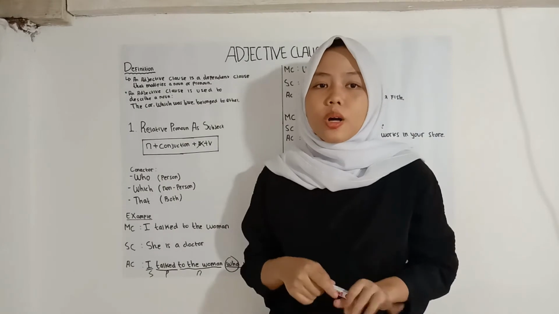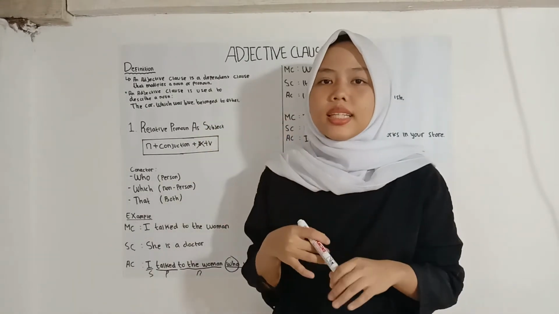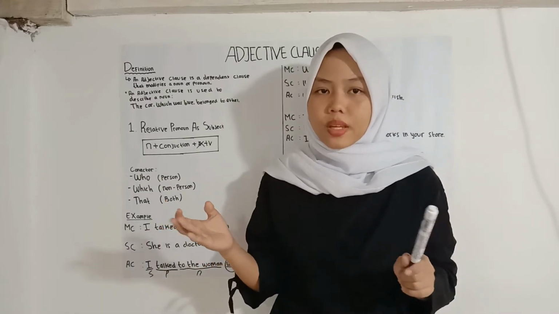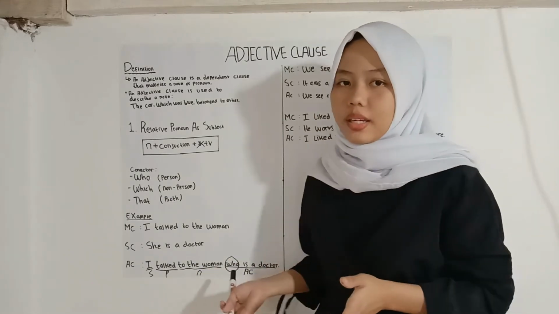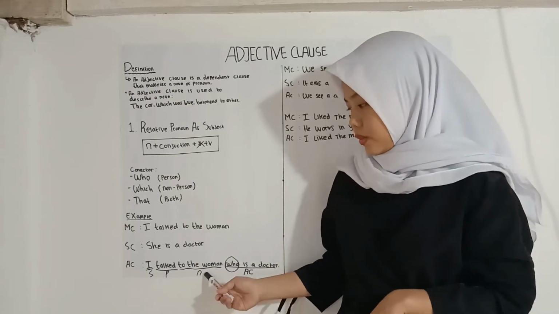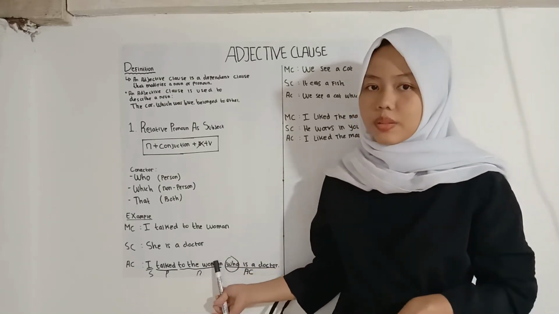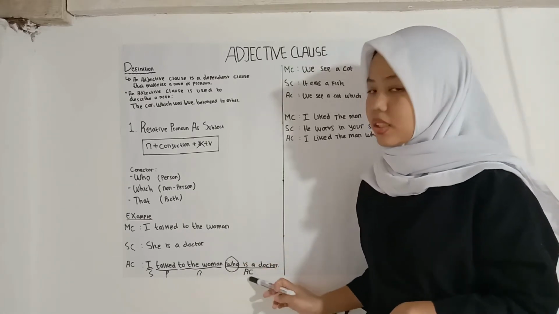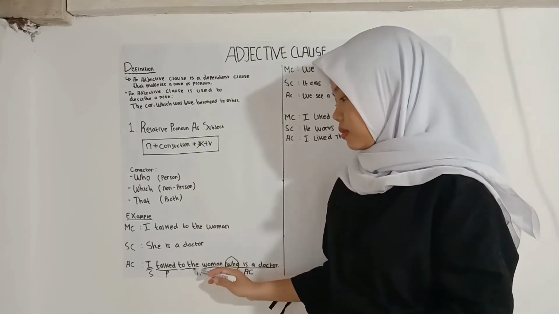So we go back to the definition: an adjective clause is a subclause served to explain the noun. The adjective clause here is right because it comes after the noun, which means it functions to explain the noun, the woman. So that's right.